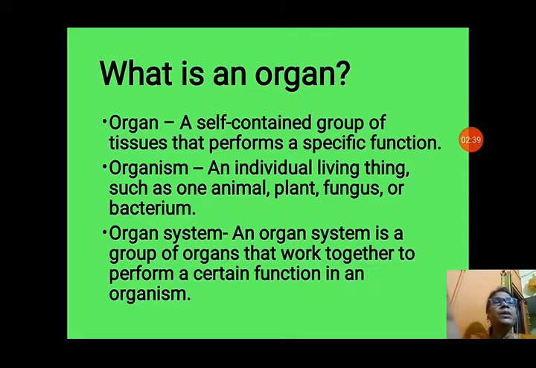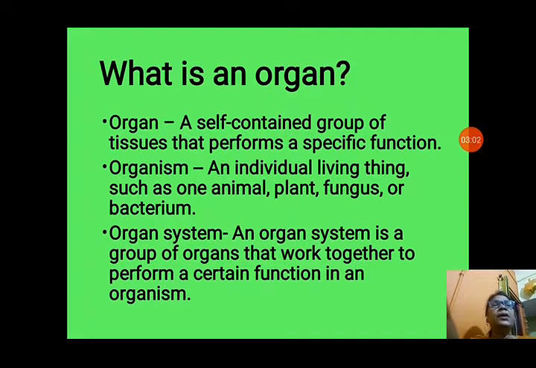Now we will see about organ system. What is an organ system? An organ system is a group of organs that work together to perform a certain function in an organism. A group of organs combine and form an organ system that performs a particular type of function together.